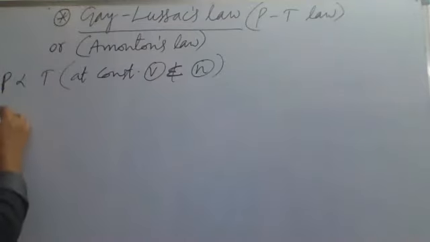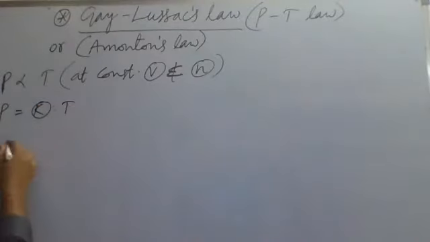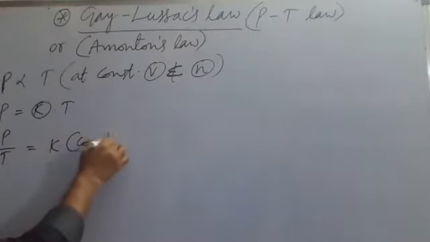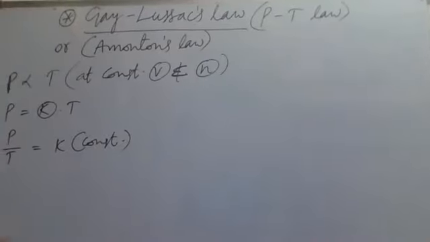Then pressure equals a proportionality constant K times temperature. So pressure divided by temperature is equal to a constant. The ratio of pressure to temperature is constant. If you take initial and final conditions, P1 by T1 at initial conditions is equal to P2 by T2.